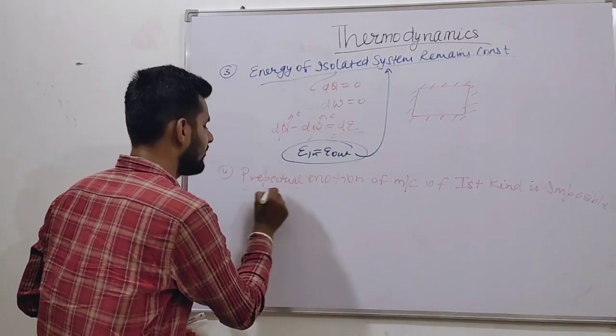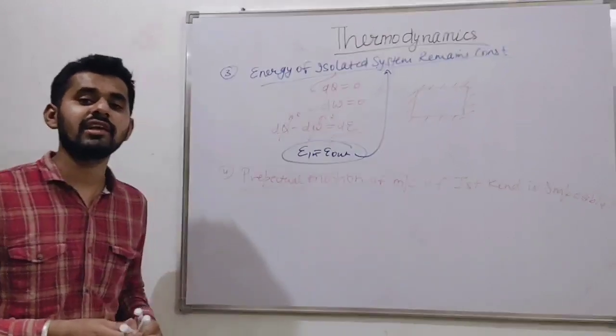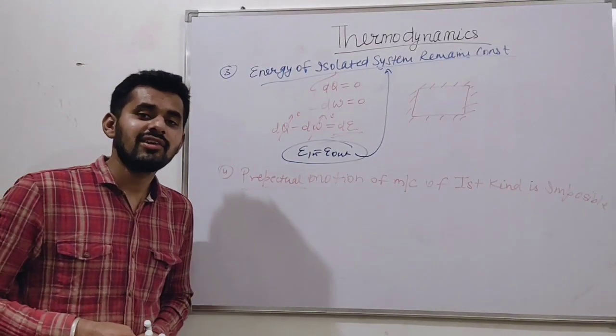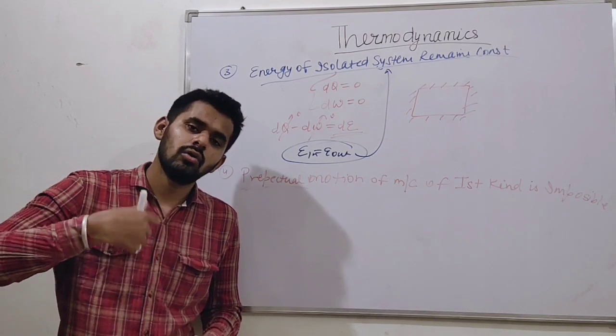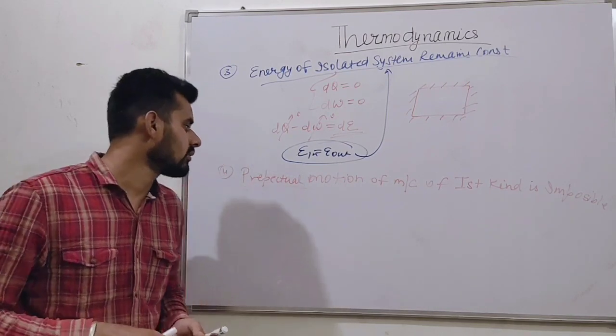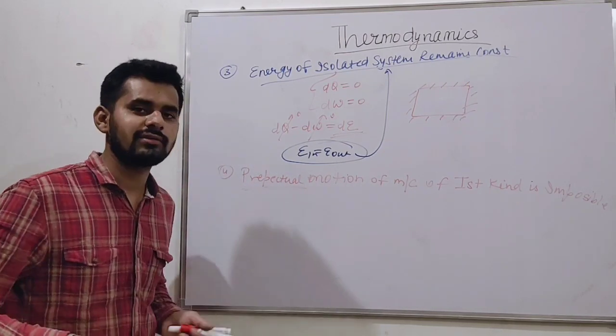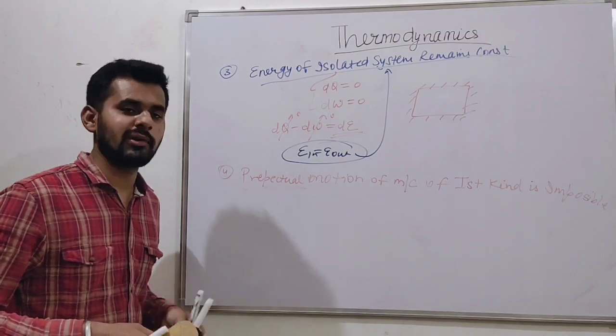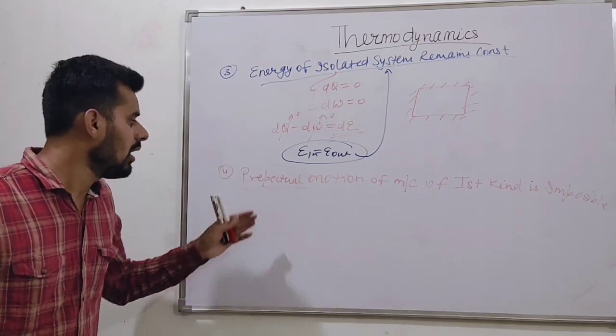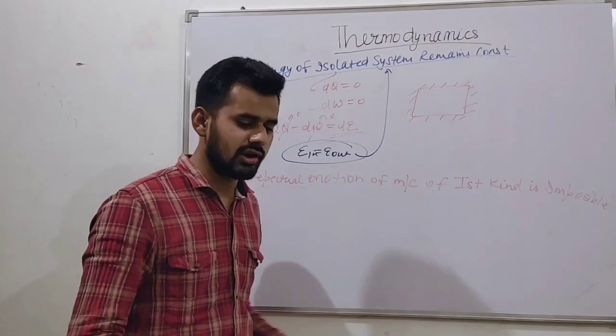What is perpetual meaning? Perpetual means never ending, which can never end, which can grow and grow and grow. There is no end for perpetual. Perpetual means never ends. Okay. Perpetual motion machine of first kind is impossible.